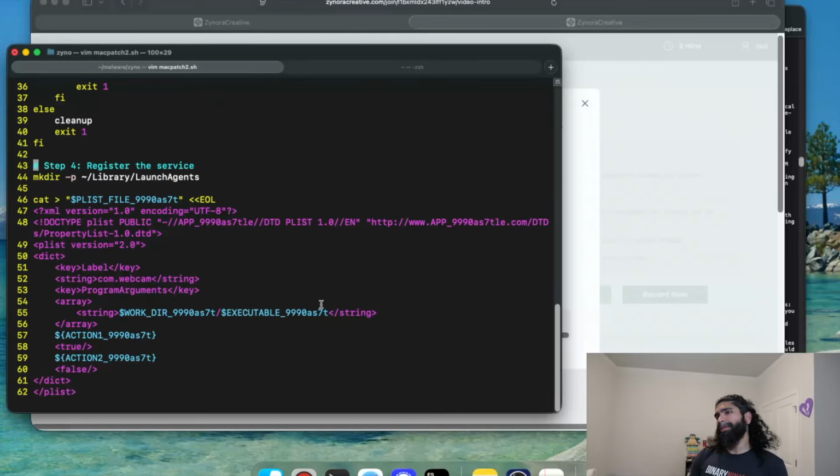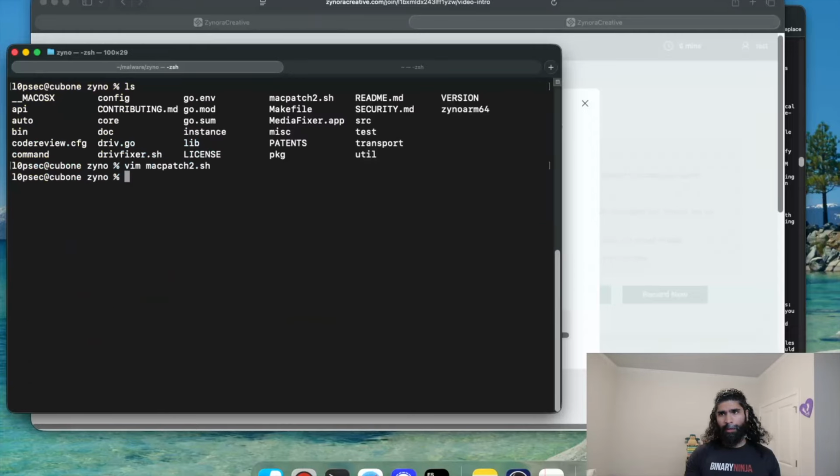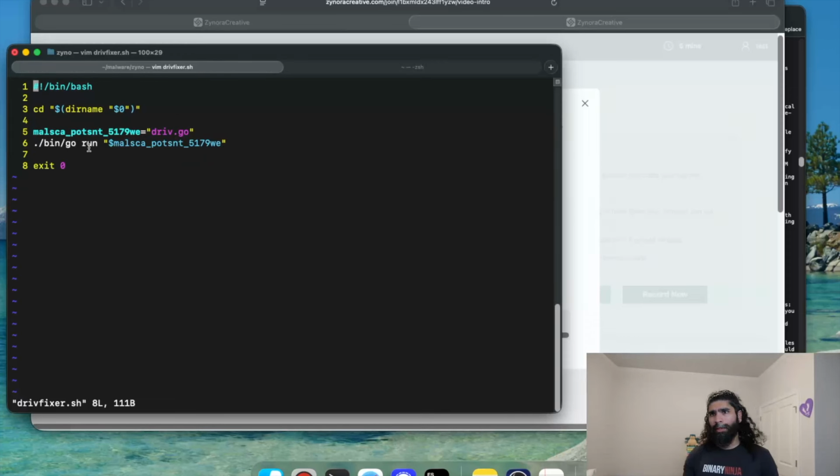So let's get out of here. So we know that it's going to leverage this for the executable that's set up as the persistent item. So we can view that really quickly. Fixer. And what this does is pretty cool.